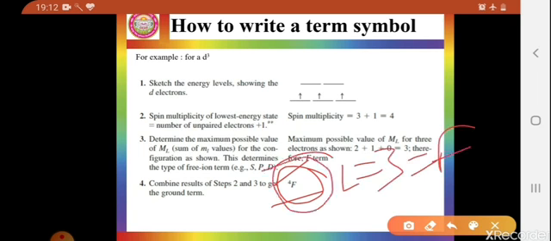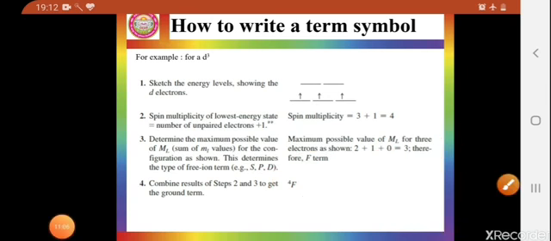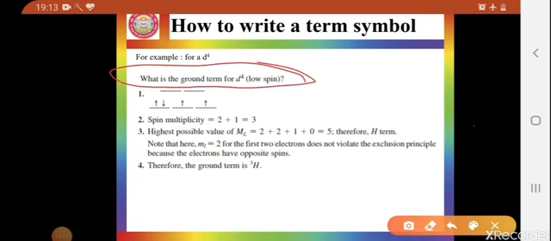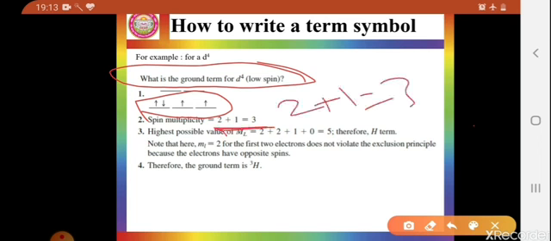Let's take another example. Suppose a d4 configuration in a low spin state, means a complex of strong field ligand, so the pairing of electrons will be like that. In this case, what will the spin multiplicity be? According to the shortcut, the number of unpaired electrons plus 1. The number of unpaired electrons here is 2, and 2 plus 1 is equal to 3. So the spin multiplicity will be 3.